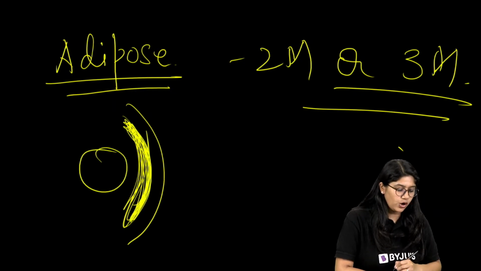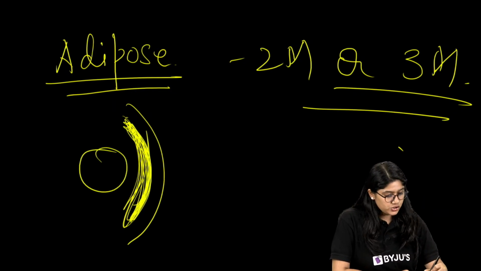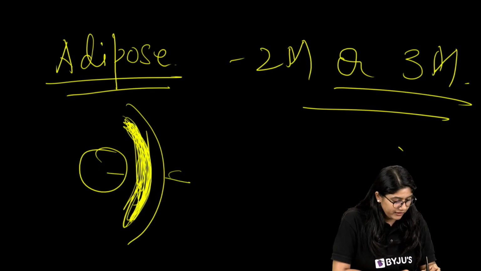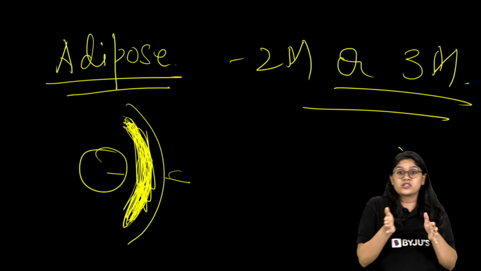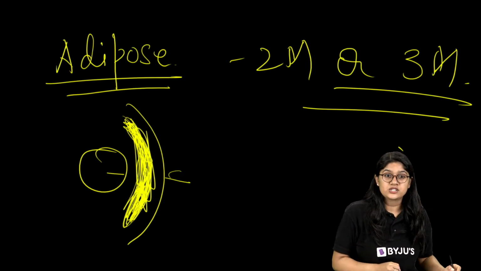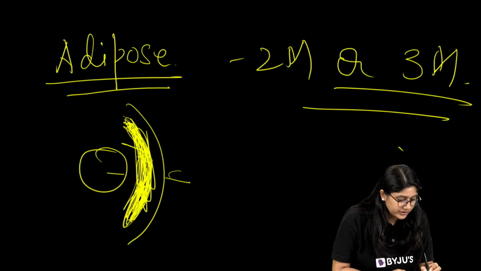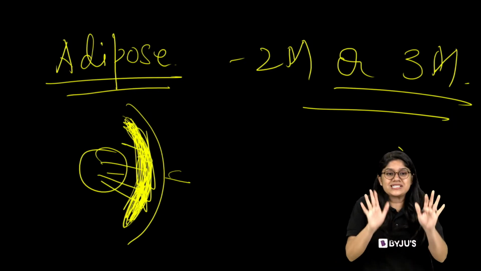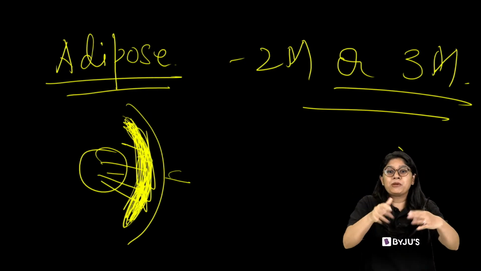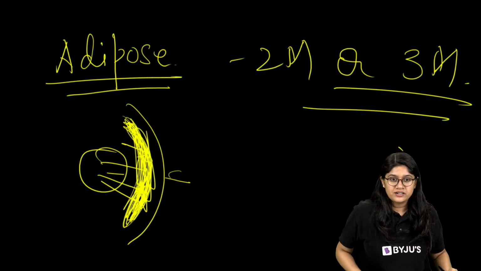And over here we have the organ, okay? So between the skin and the organ we have the deposition of fat, and this acts as an insulator, right? Insulator means that it will not allow the heat to move. So whatever heat we have in the body will stay in the body itself. It will not be going out, right?